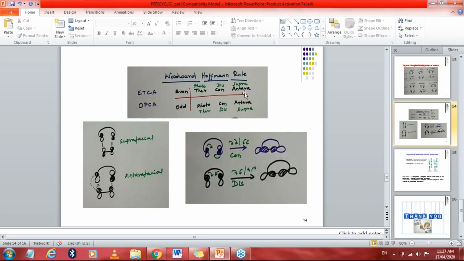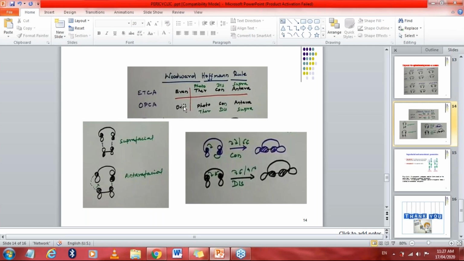If this particular condition is not suitable for your particular reaction, then what will you do? If it is not in thermal condition, it means it will be photochemical. If this is a photochemical reaction, it means there will be disrotation. This one was conrotation, that one will be disrotation, and it will be suprafacial.